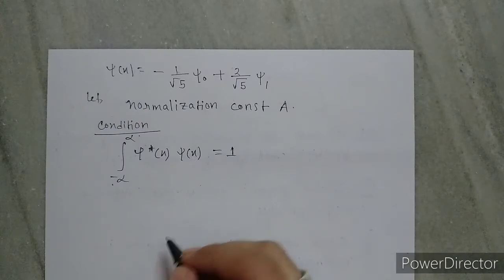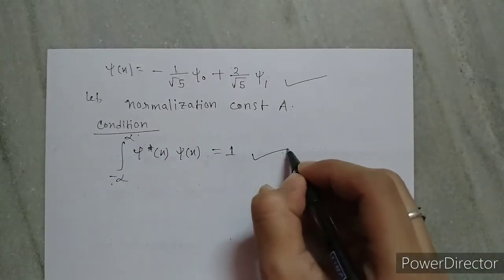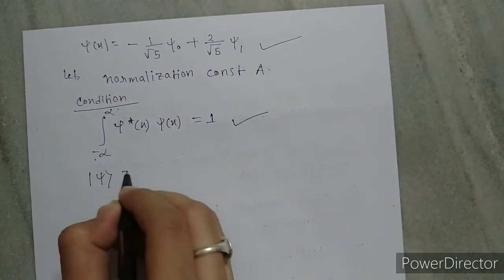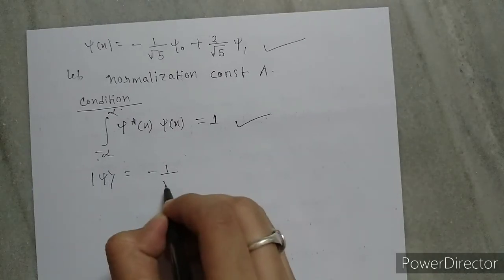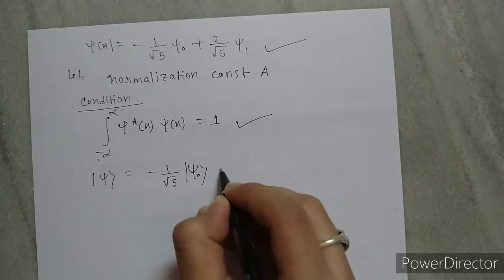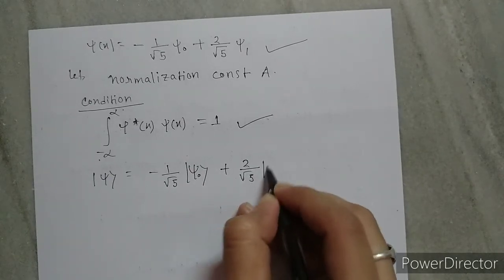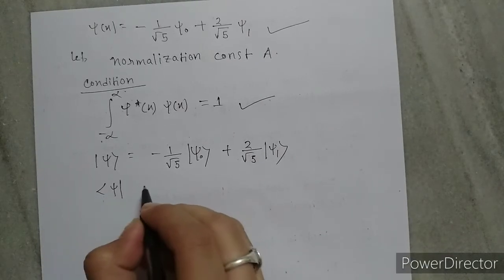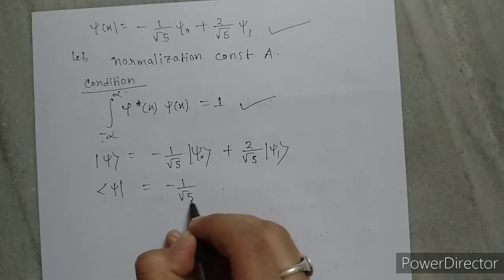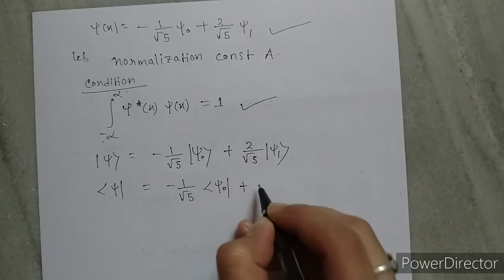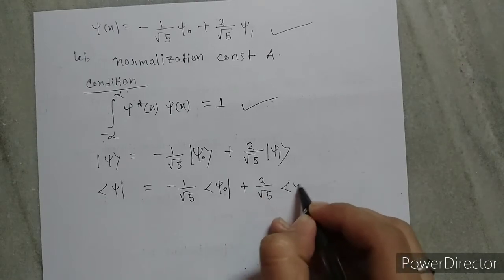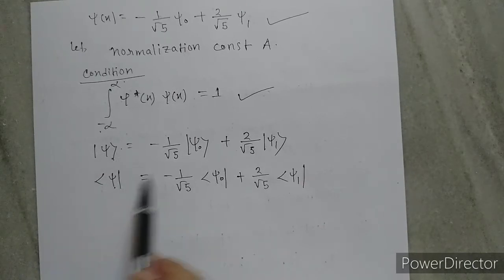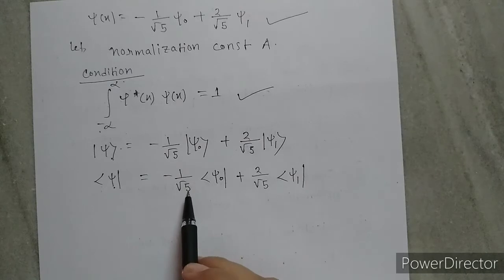Now I write this wave function and this normalization condition in bracket notation. Okay, so ket psi equals to minus 1 by root 5 psi 0 plus 2 by root 5 psi 1. So we can write the bra psi equals to minus 1 by root 5 bra psi 0 plus 2 by root 5 bra psi 1. Here the ket psi and bra psi is similar because there is no imaginary term here.